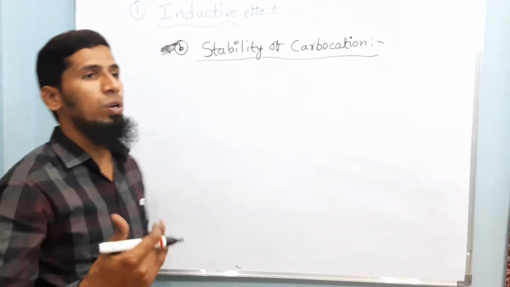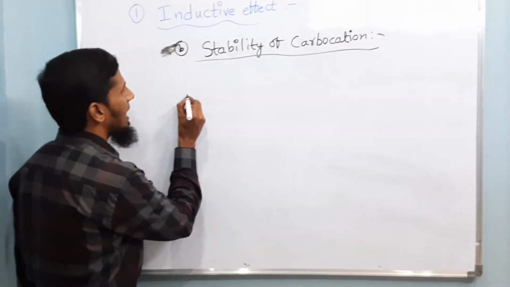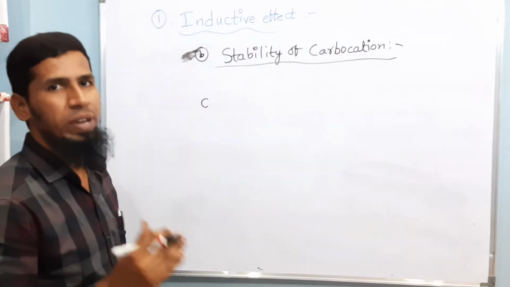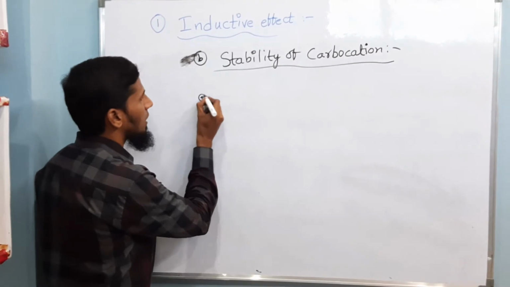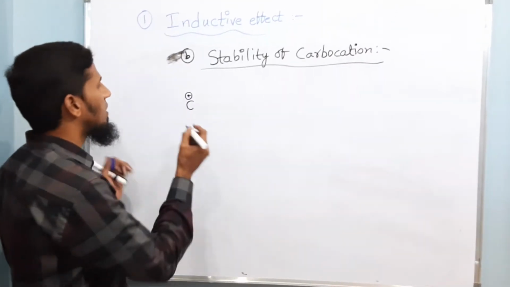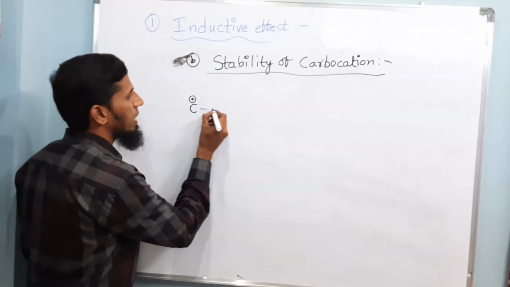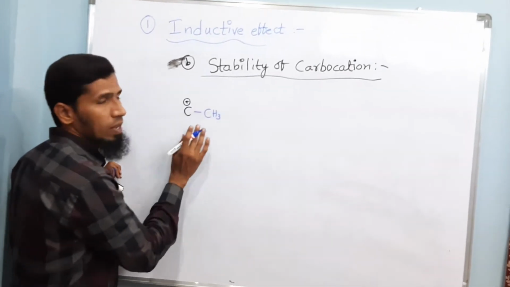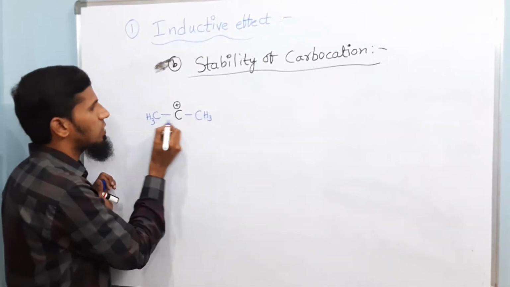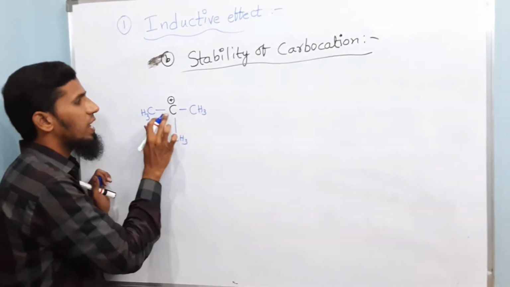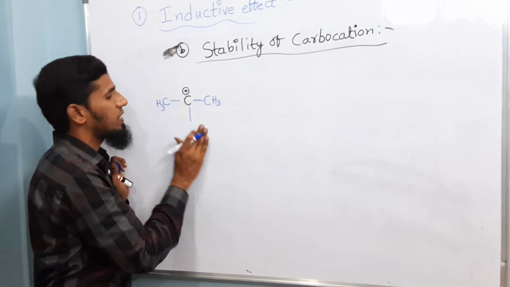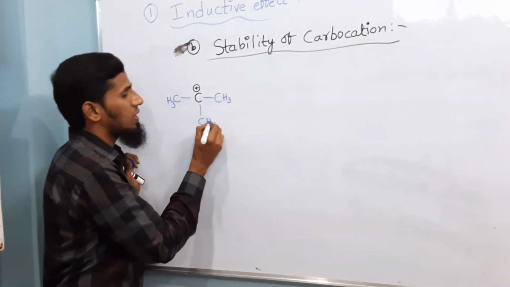Let us see. Depending upon the alkyl groups attached, so what is a carbocation? Carbon with positive charge is considered a carbocation. Since the valency of carbon should be 4, over here I am writing CH3, a methyl group, and here one more CH3 group, and here one more CH3 group. Here the carbon with positive charge is directly linked to 3 other carbons.